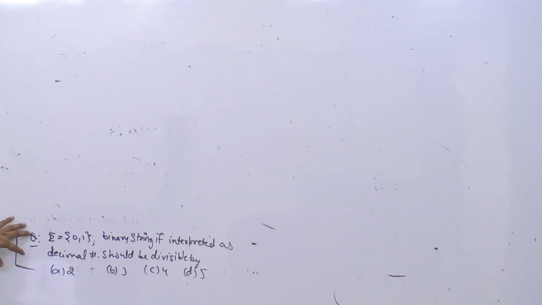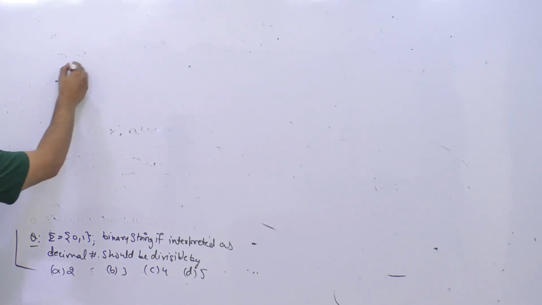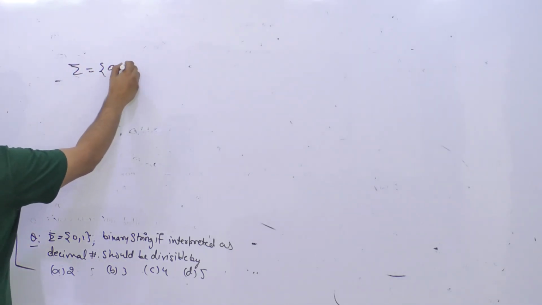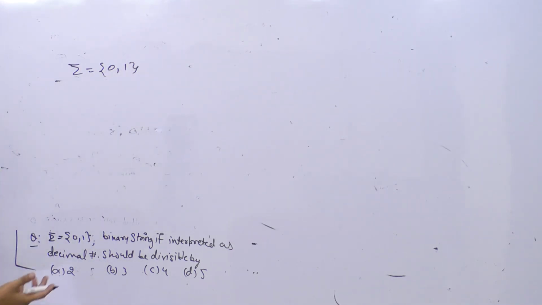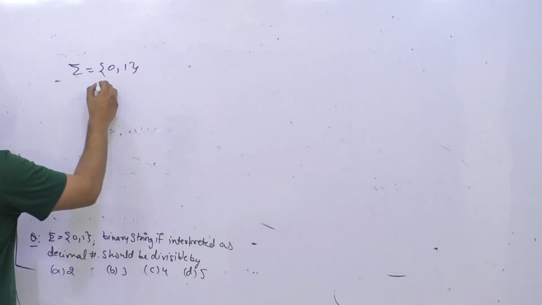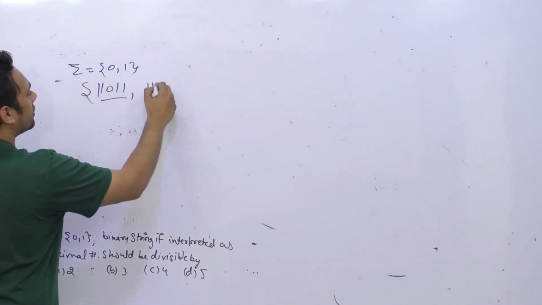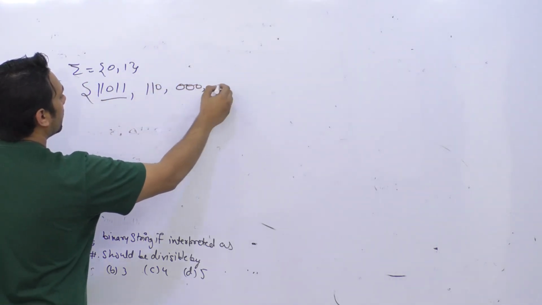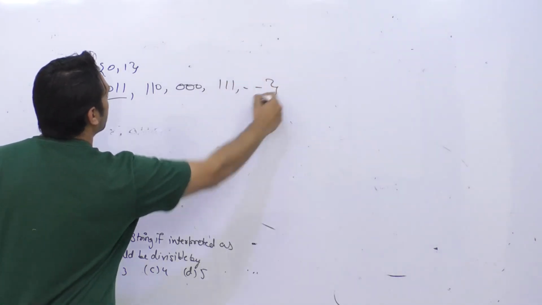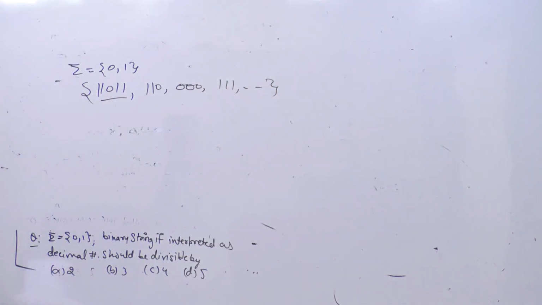So what they are trying to say is, if you get Sigma equal to {0, 1}, then we can get a string. So we can have a string like 1 1 0 1 1, right? We can have a string like 1 1 0, a string like 0 0 0, a string like 1 1 1 and so on. So basically we can have any string, so that will be a binary string.